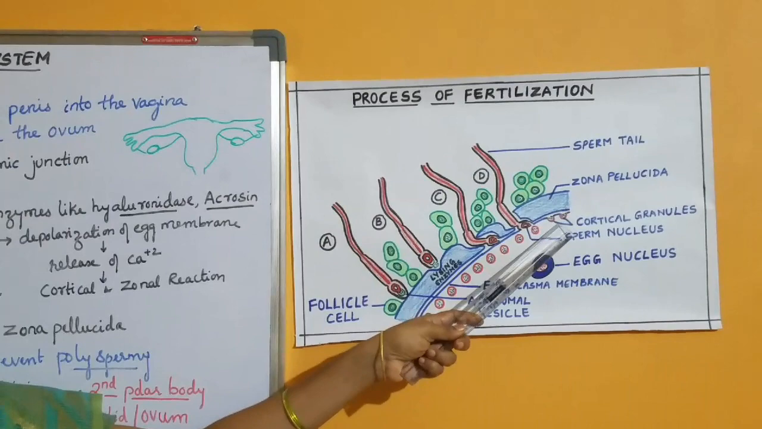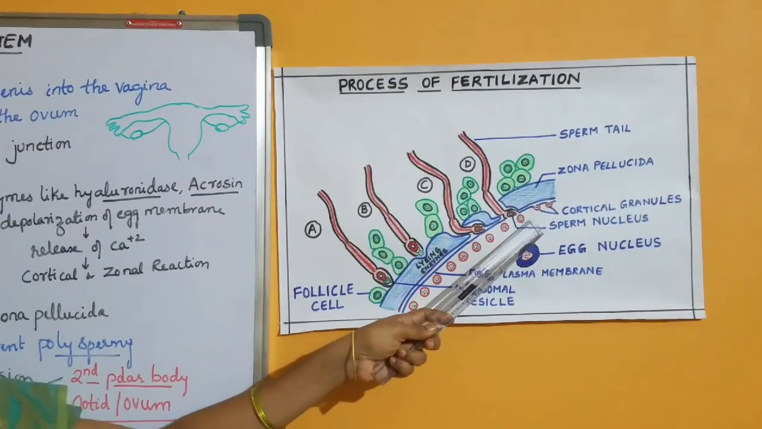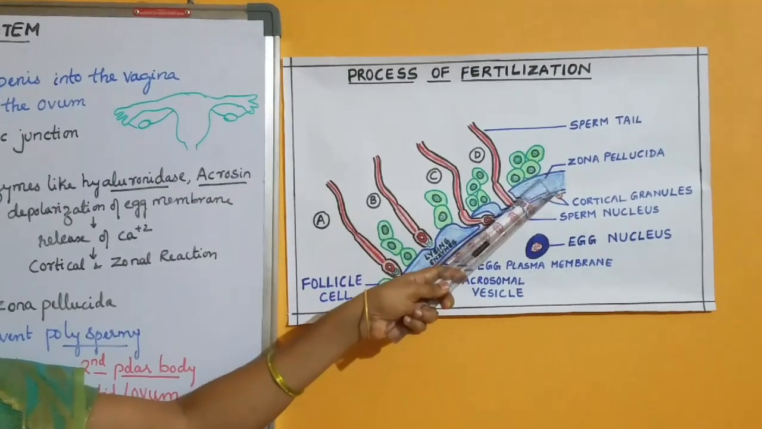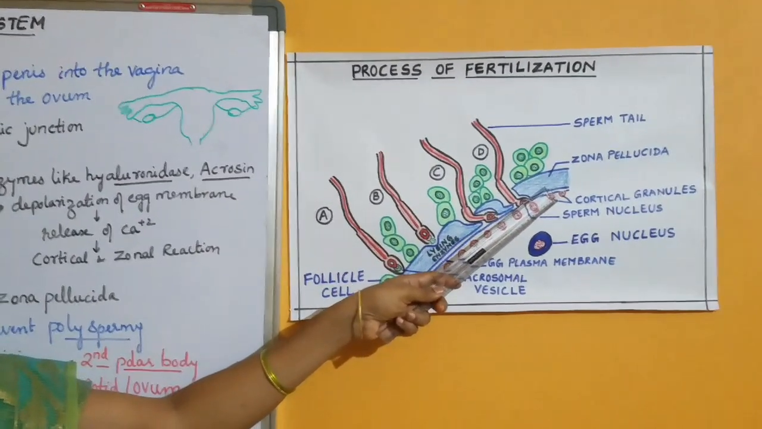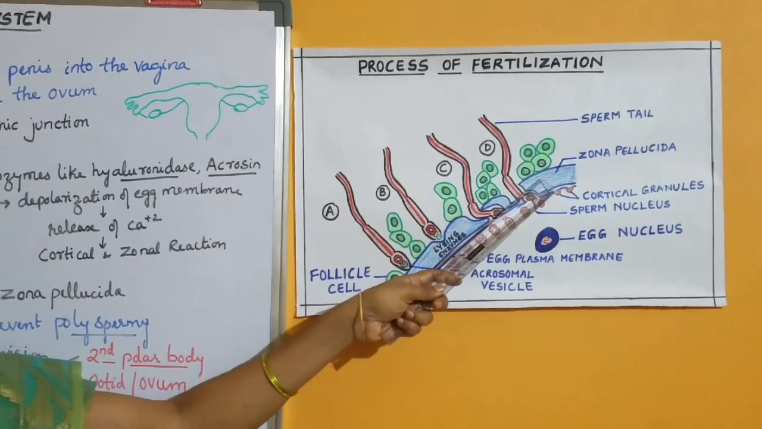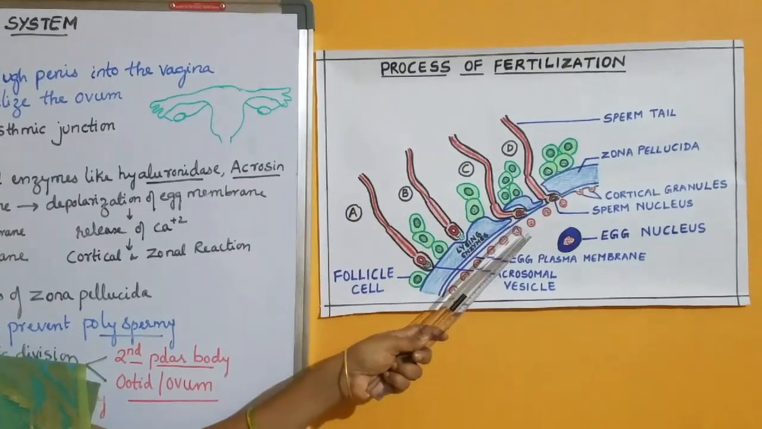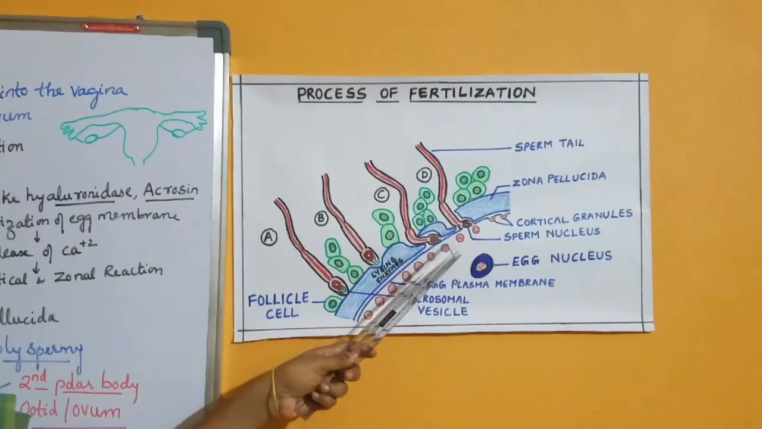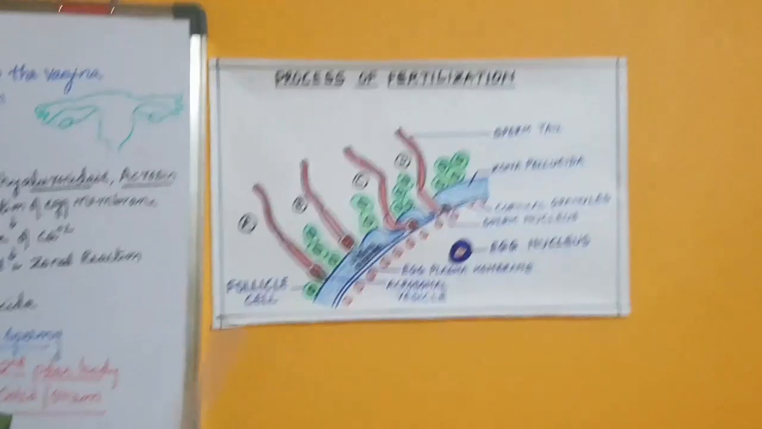The third one is the cortical reaction. In this reaction, cortical granules are released, which are going to convert the plasma membrane of the secondary oocyte into the fertilization membrane. And the fourth one is the zona reaction, in which the properties of the zona pellucida change after the sperm entry, with destruction of the sperm receptor sites. This depolarization of the egg membrane, release of calcium ions, zona reaction and cortical reaction prevent polyspermy, and hence monospermy is seen.